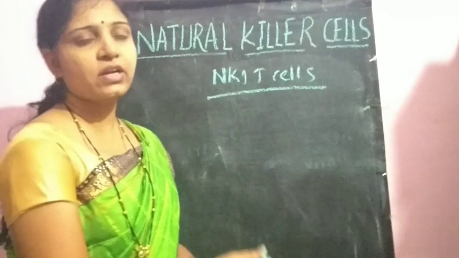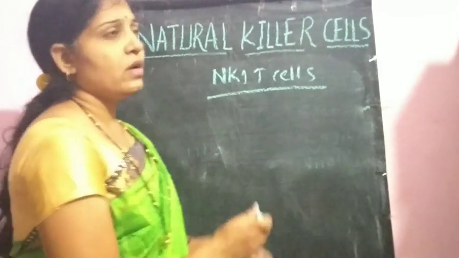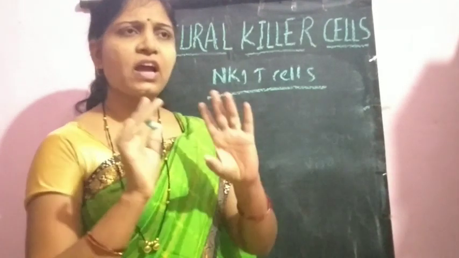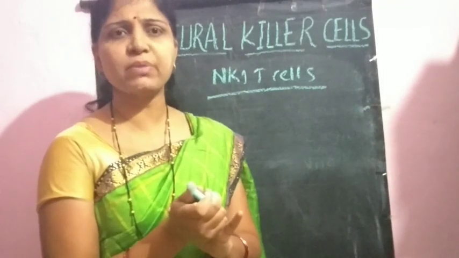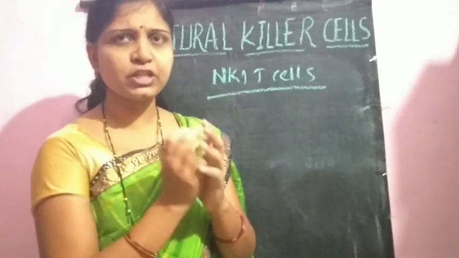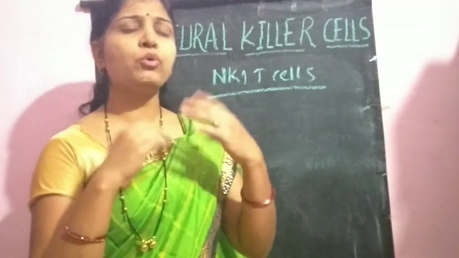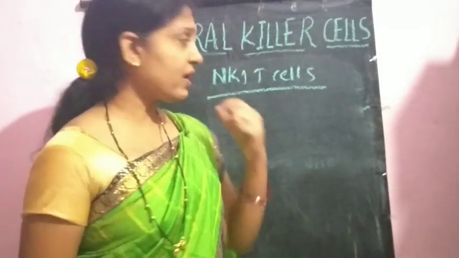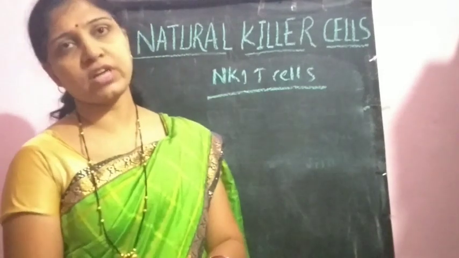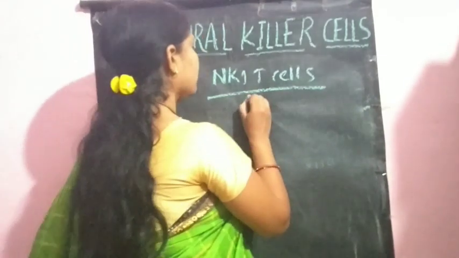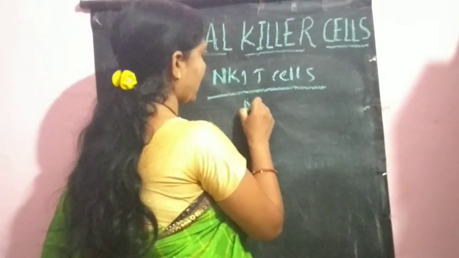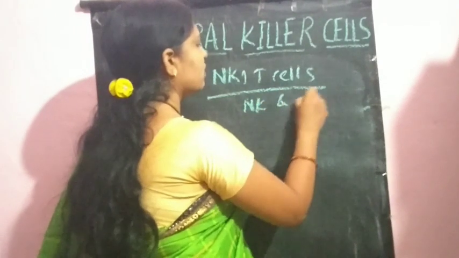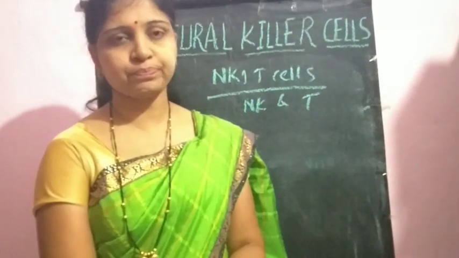NK first T cells are a hybrid version. It is a combination of characteristics of two different lymphocytic cells: one is the natural killer cell and the other is the T lymphocytic cell.